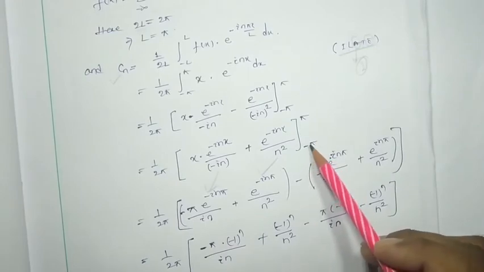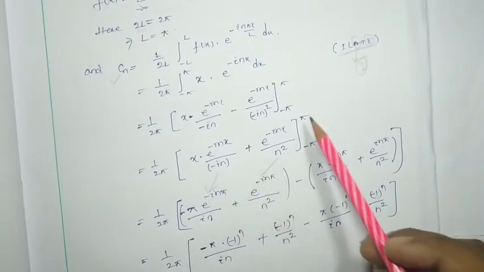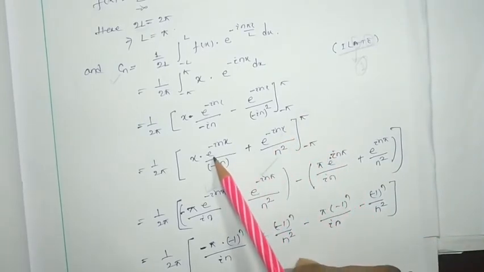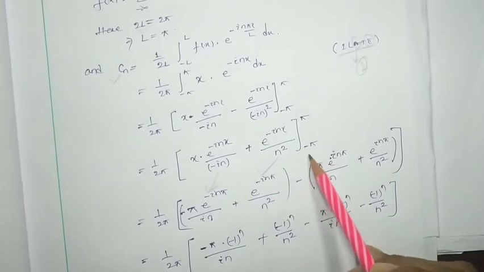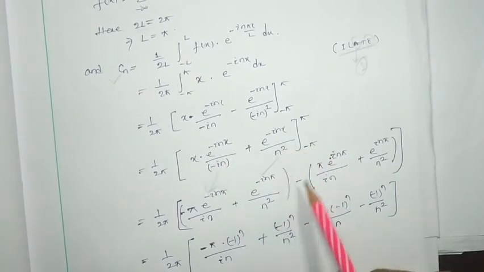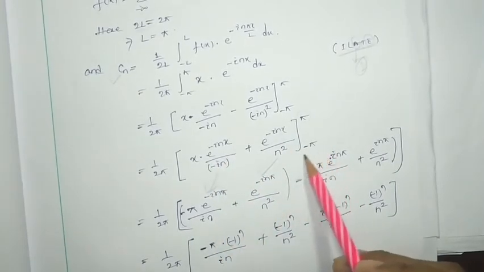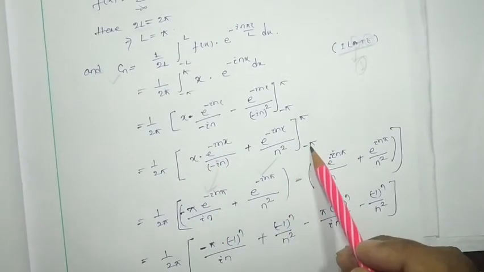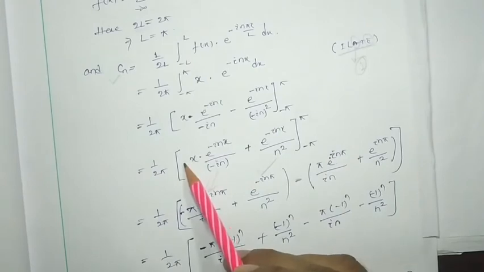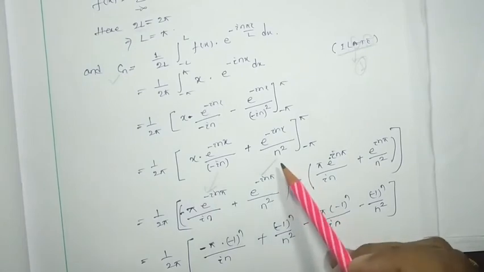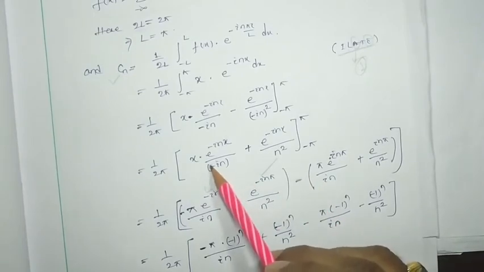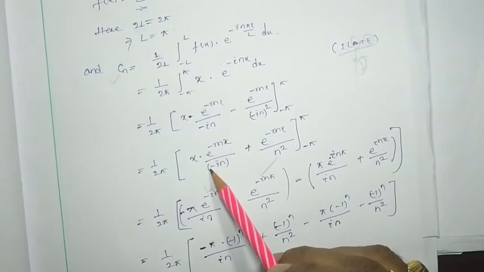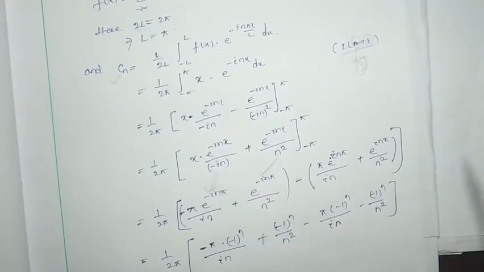Here first we substituted pi for this one and this one. Minus, we have to substitute minus pi for this one and this one. So this is the minus. Minus pi I have to substitute for x. So whenever I substitute minus pi for x, it will be minus pi, but here minus i is there, so minus minus will automatically be plus.